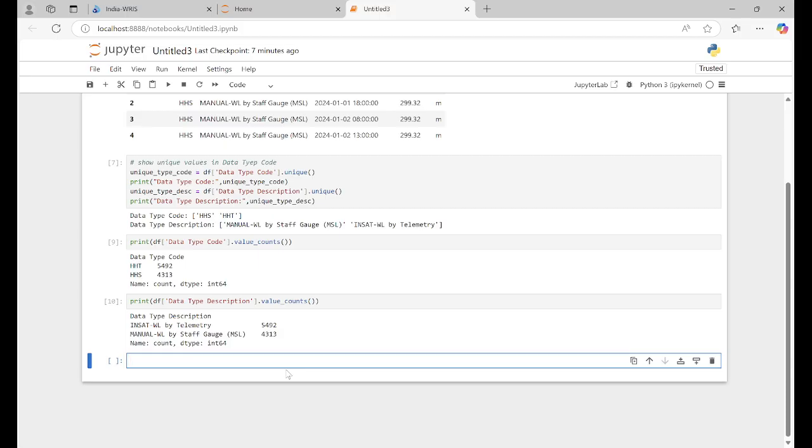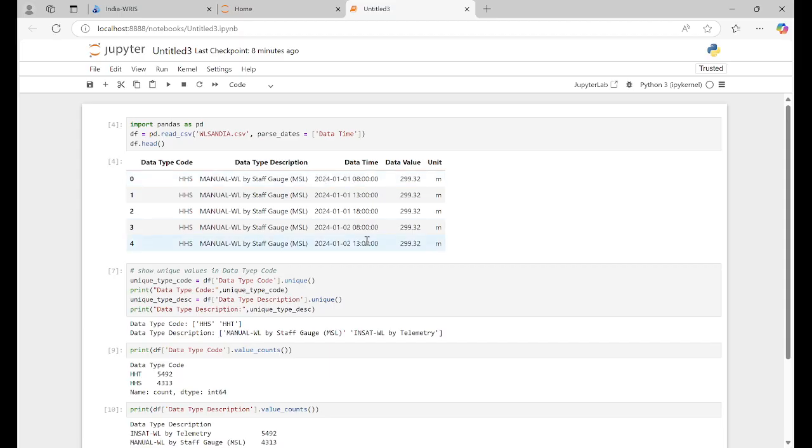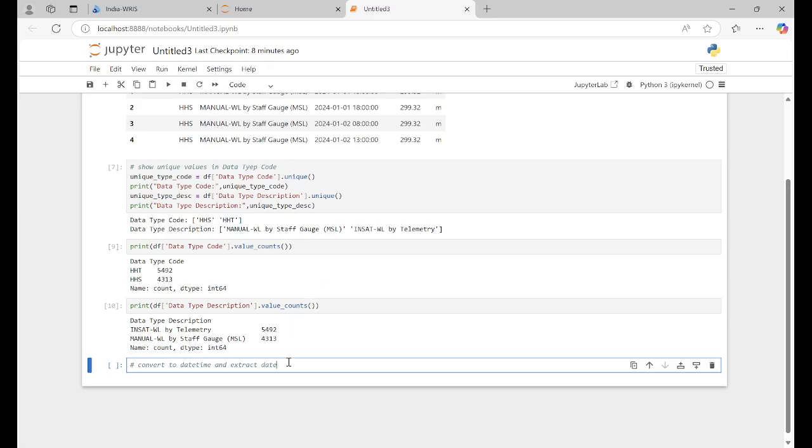So now what we will do is convert to date time and extract the date, right? This is very important. Sometimes it doesn't happen in your data. And extract date. We need date actually. We are extracting the date because we have date and time both in one column, so we need only date in our column. So how to do that?